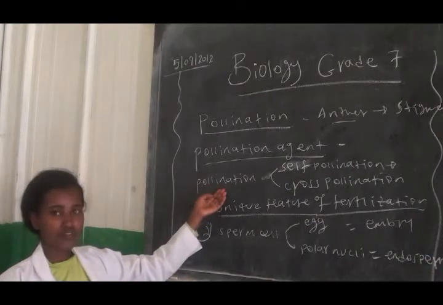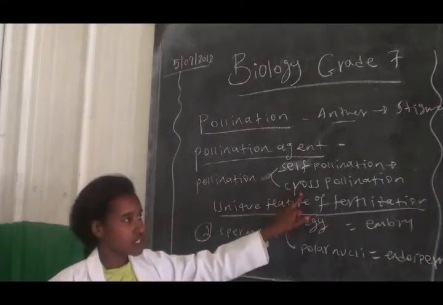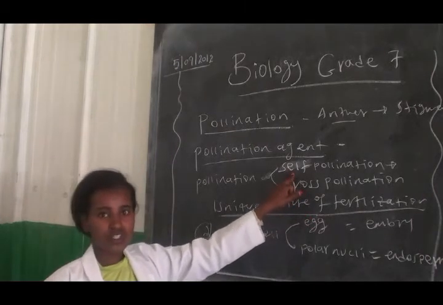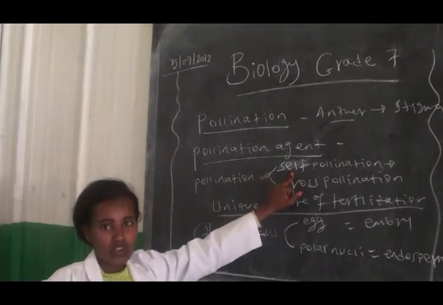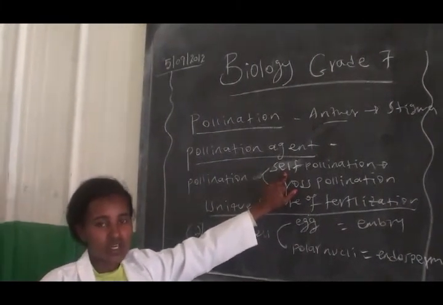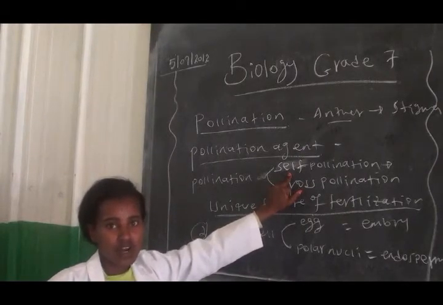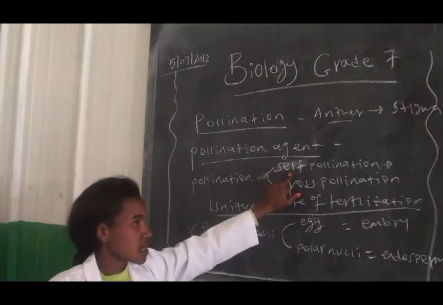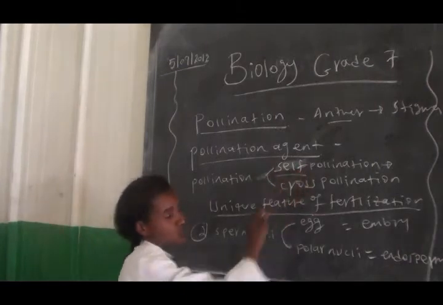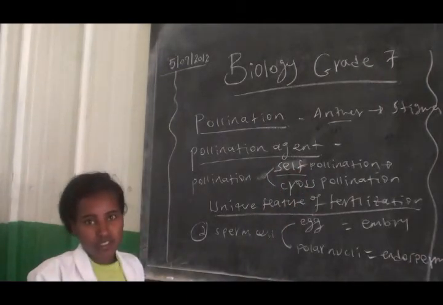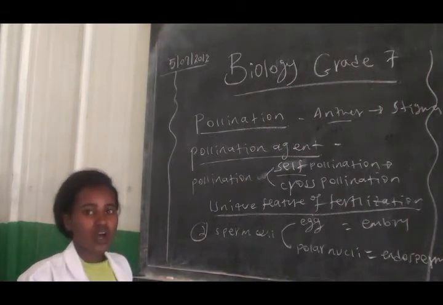Actually, there are two types of pollination: self-pollination and cross-pollination. Self-pollination is a type of pollination which takes place within the same flower. Some flowers contain both male and female parts, so when pollination takes place in the same flower, that kind of pollination is self-pollination. But some flowers do not contain both male and female parts.